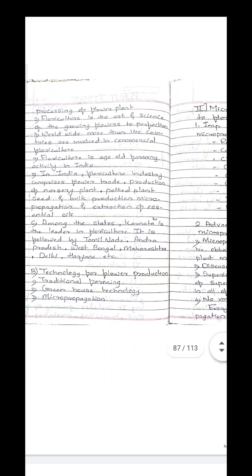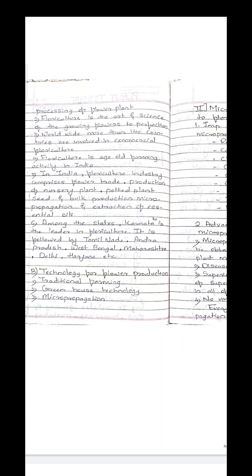Then in India, various industries are based on floriculture, that is production of nursery plants, then potted plants, seeds, then bulk production, micropropagation, and extraction of essential oils.